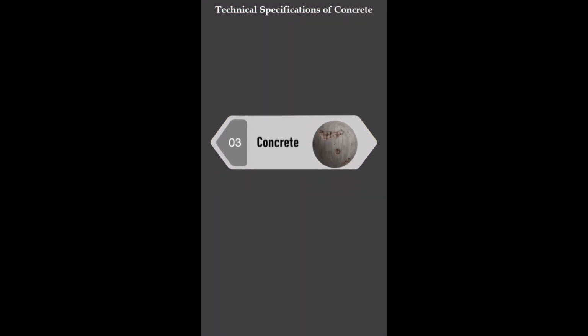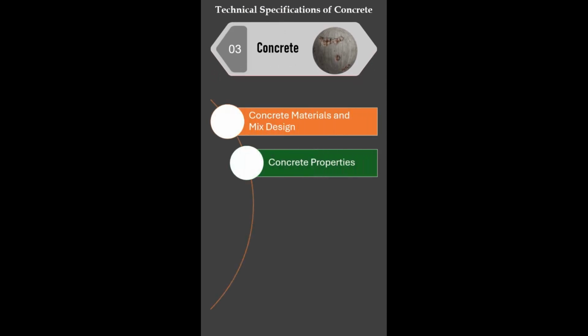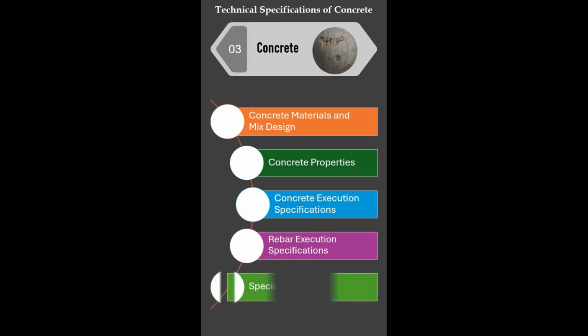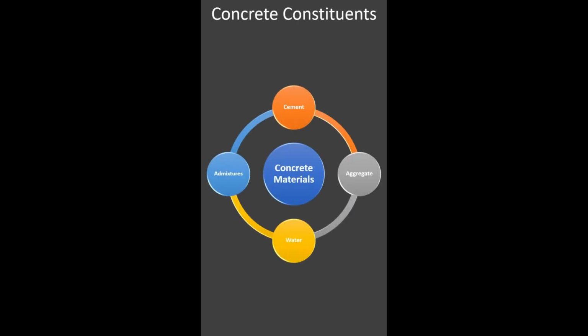The concrete specifications are divided into 5 sections: concrete materials and mixed design, concrete properties, concrete execution specifications, rebar execution specifications, special concretes. Concrete constituents include cement, aggregate, water, and admixtures.